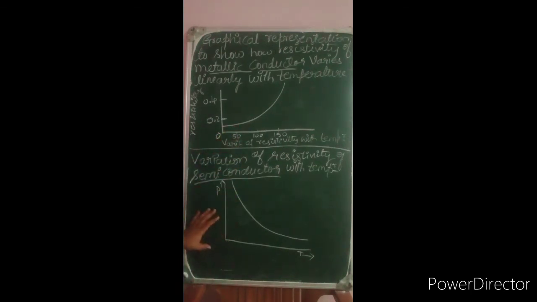Okay. So these graphical representations can be asked in your CET, where you will be given 4 diagrams. Out of those you have to choose the correct graph which shows the variation of resistivity with the temperature for the semiconductors or the metallic conductors. This is how you will be asked.